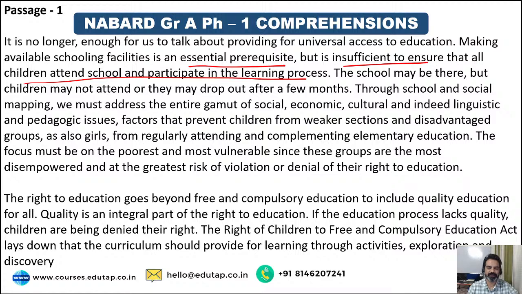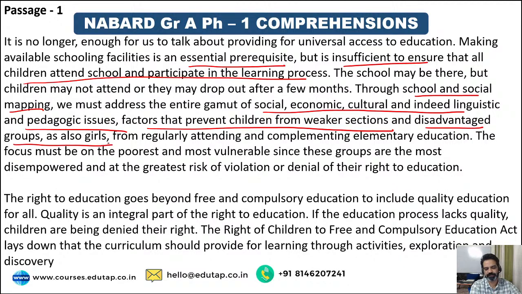So what he is saying in the first paragraph is that just talking about universal access to education is not enough. That means providing a physical structure of a school is not enough. We should understand, through school and social mapping, we must address the entire gamut of social, economic, cultural, and indeed linguistic and pedagogic issues. Factors that prevent children from weaker sections and disadvantaged groups, as also girls, from regularly attending and completing their education. So this is a critical situation, right?